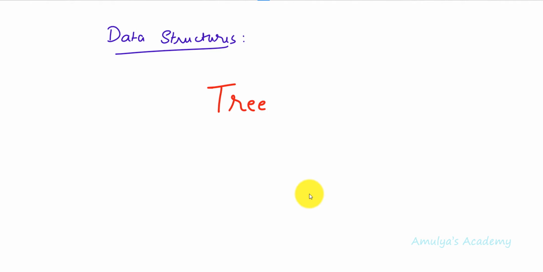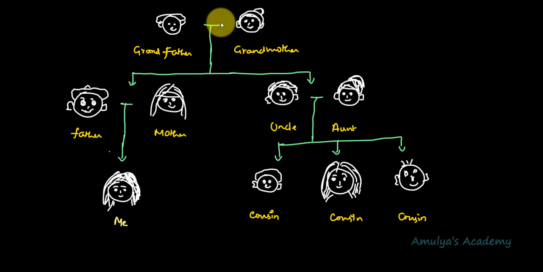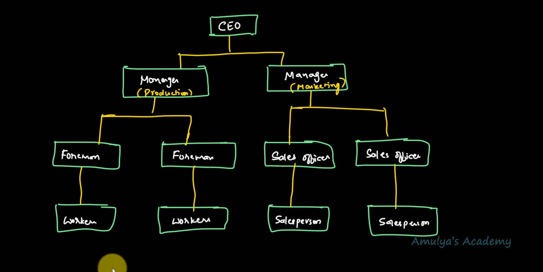I hope you have heard about the family tree. We all have different generations in our family. You can represent these generations, or the relationships of the family, hierarchically using a family tree. First there will be the grandparents, grandmother or grandfather, the root of your family. Then you have the second generation, the next generation, and so on. Also, an organization structure is another example of a hierarchical structure. So these are real world examples where you can organize data hierarchically.